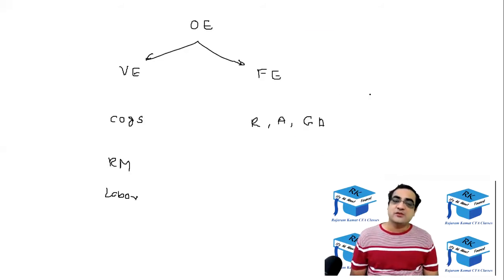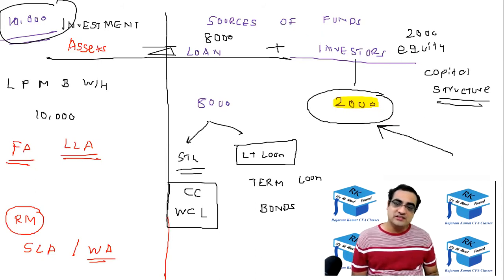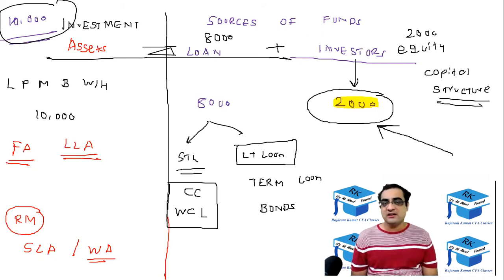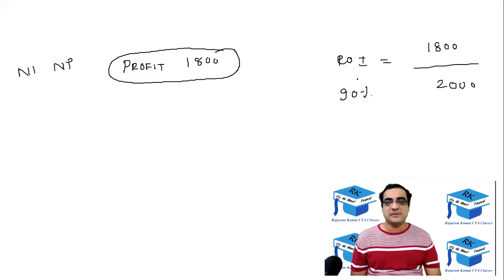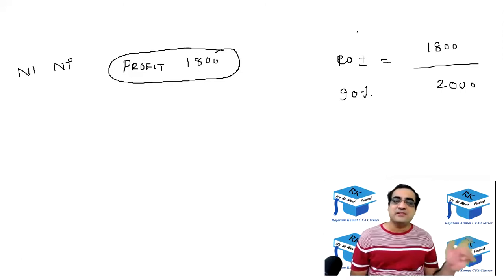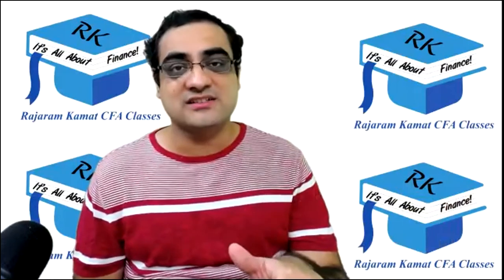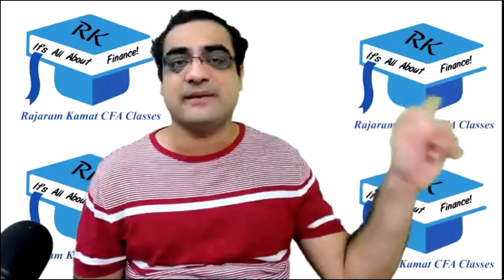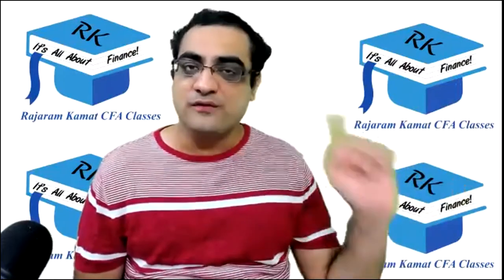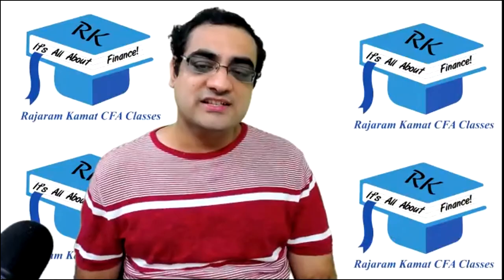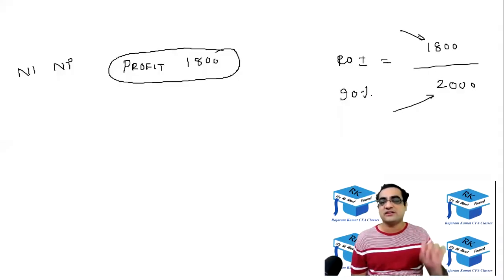Okay, I repeat, they invested 2000 rupees. The equity investors invested 2000 rupees in this company, and they got a profit of 1800. I mean, company got a profit of 1800, but company is owned by investors. So indirectly, I can say investors got a profit of 1800. It's simply investors' company, which is managed by the management. Company is not owned by management. Company is owned by investors. It's simply operated by, managed by the management. तो जो 1800 का profit है, वो profit is investors' profit. So investors invested 2000, got a profit of 1800. So their return on investment is 90%, which in accounts is called ROE, return on equity.